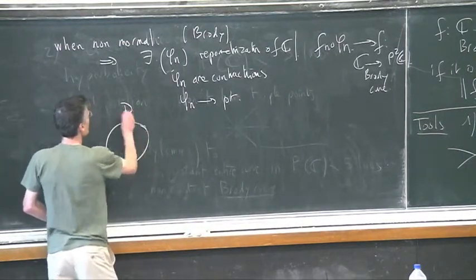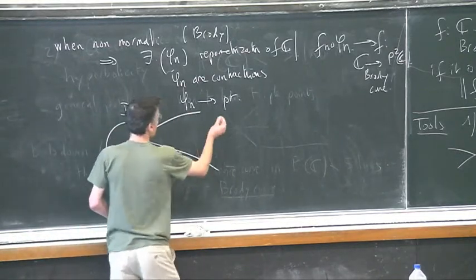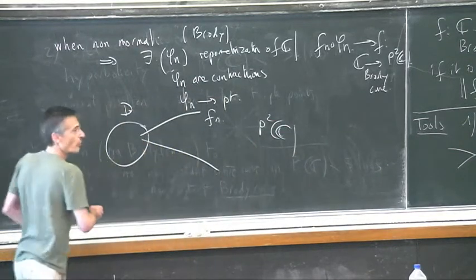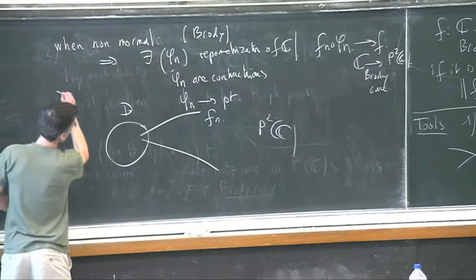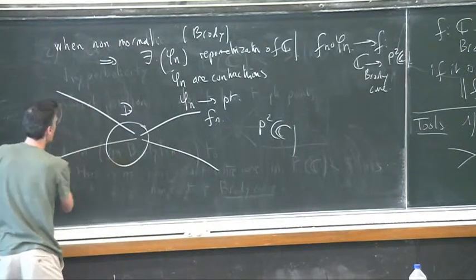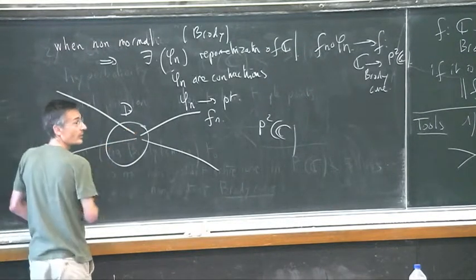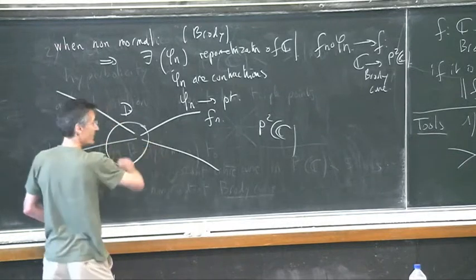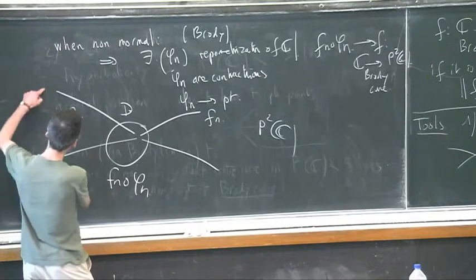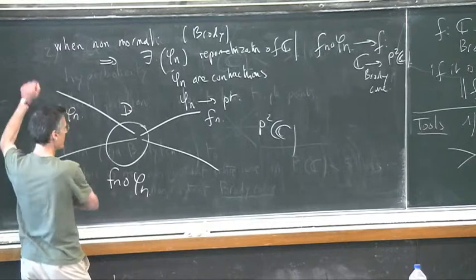You have the disk at the source. You have some blowing up of Fn. And you reparametrize by looking at this blow-up point by some big contraction, and you compose them. So when you compose them, you get something with a larger and larger domain, like C at the end.